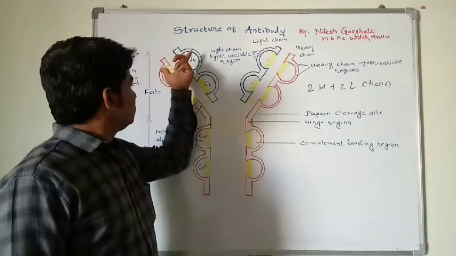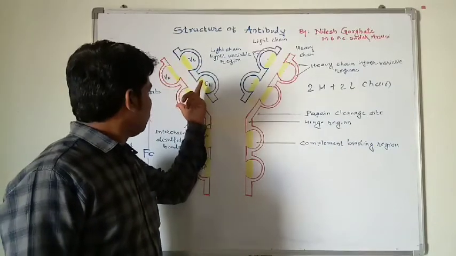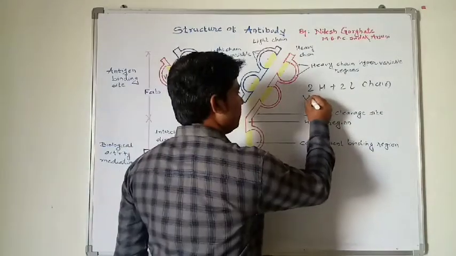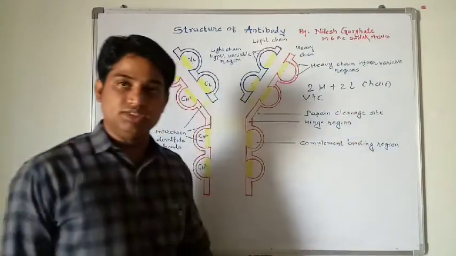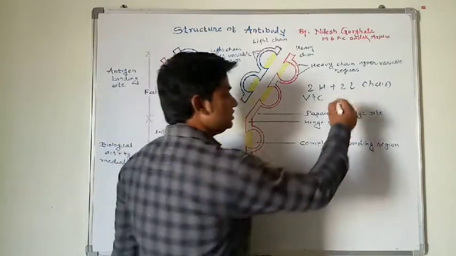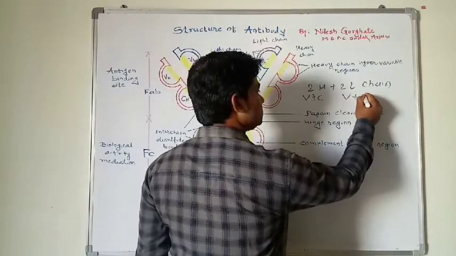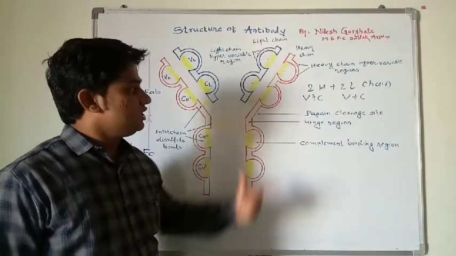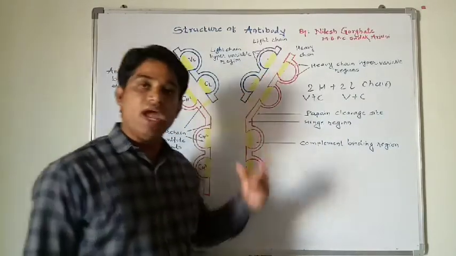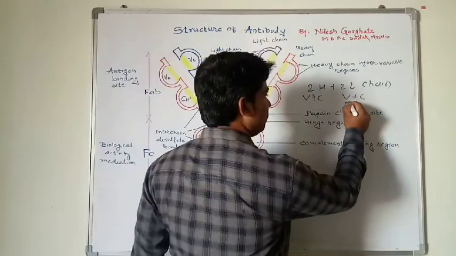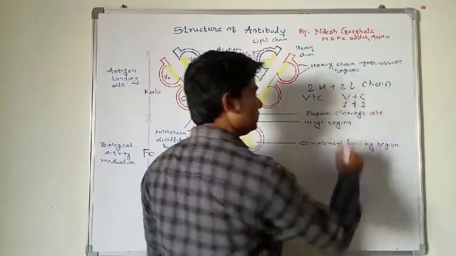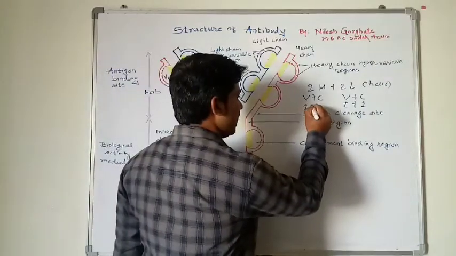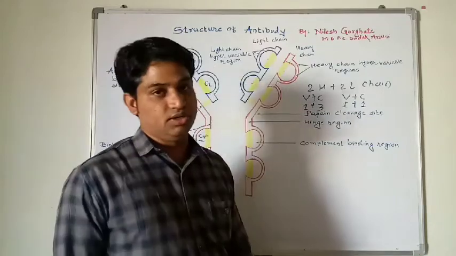The heavy chain is a long chain made up of two regions, variable plus constant regions. The light chain is also made up of variable plus constant regions. In the light chain there is one variable and one constant region. In the heavy chain there is one variable and three constant regions.